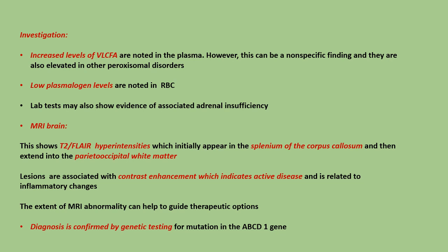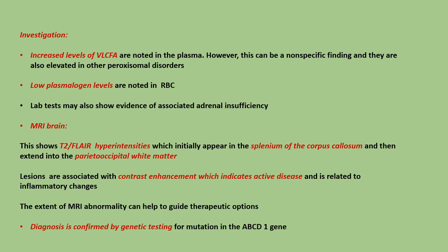Investigation: increased levels of very long-chain fatty acids are noted in the plasma. However, this can be a non-specific finding, and they are also elevated in other peroxisomal disorders. Low plasmalogen levels are noted in the RBC. Lab tests may show evidence of associated adrenal insufficiency.